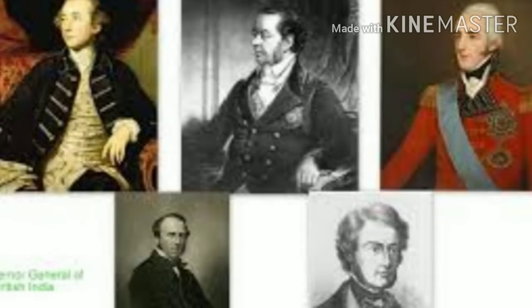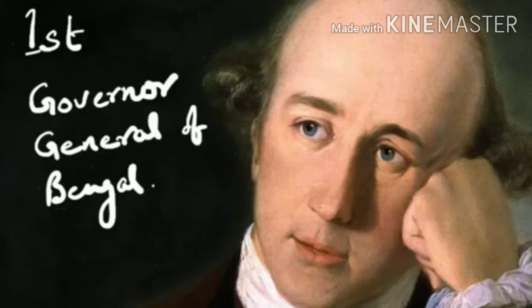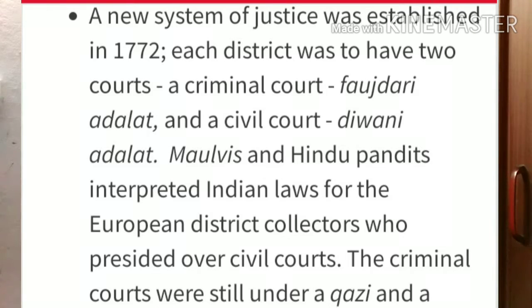For each region he appointed a governor. Just as there is a prime minister and each state has a chief minister, he appointed governors, but Warren Hastings was the supreme head over all these governors. He also introduced a new system of justice in 1772, following 2 sets of courts: the criminal court and the civil court. These were under the control of the Qazi and Mufti, who were Muslim justice officials.